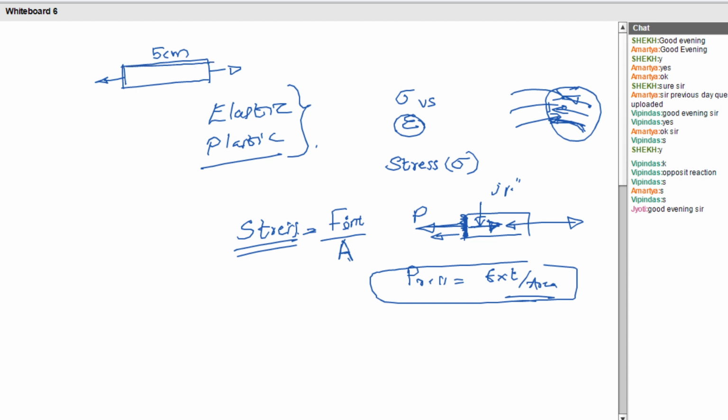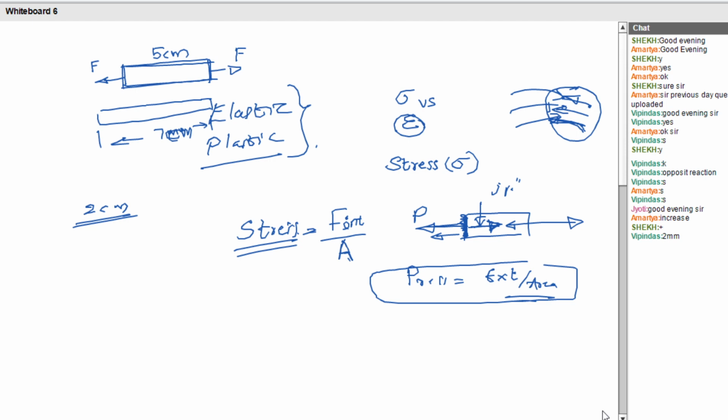Here a material is taken which has a 5 centimeter length. Then a tensile load F is acting over there. Because of this tensile force, will the length increase or decrease? Yes, it will increase. So suppose the final length after this tensile load is 7 centimeter. How much is the change in length? Yes, 2 centimeter is the change in length, right?